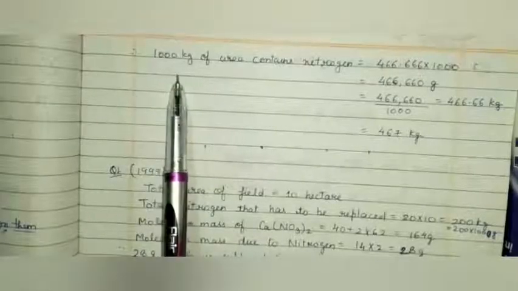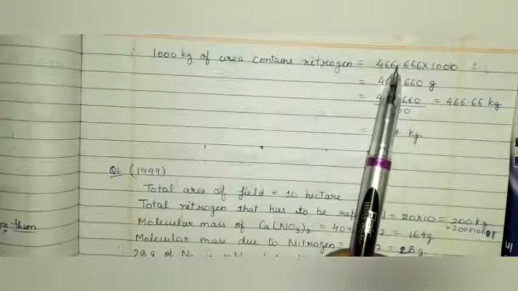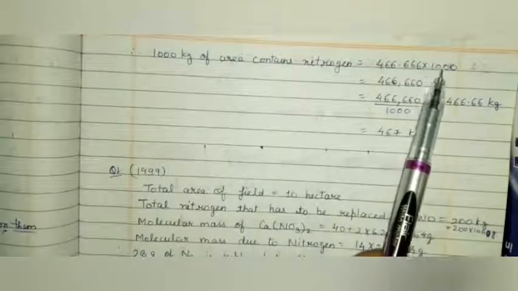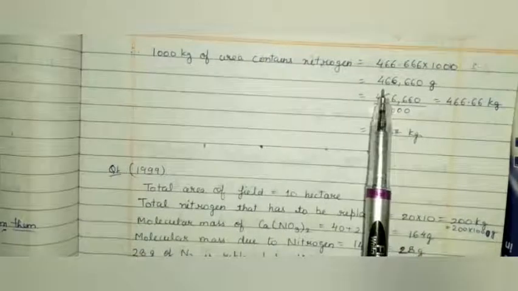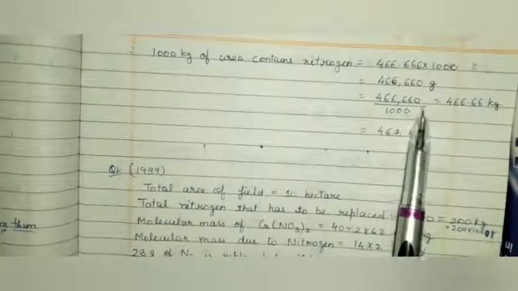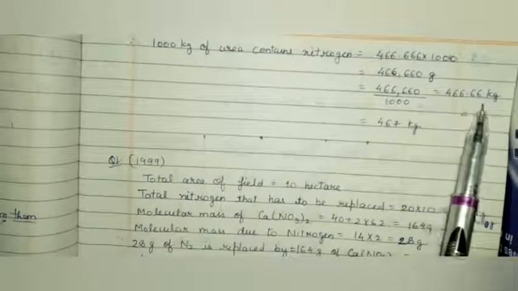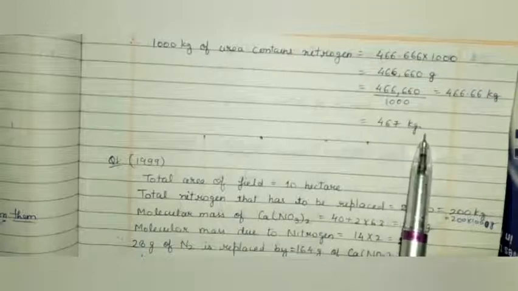So 1000 kg of urea contains nitrogen equals 466.666 into 1000. We'll get the answer in gram. Now by dividing it by 1000, convert the answer into kg. Nearest value of this answer is 467 kg.